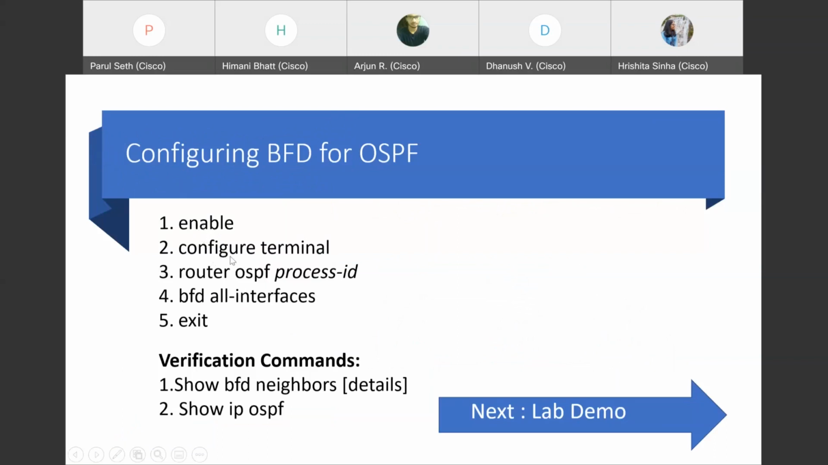To configure BFD, there is just a single command that we have to note. Enable, configure terminal, and under the OSPF process we are configuring on our routers, just bfd all-interfaces. That's it, and BFD will be enabled. To verify, we could use the commands show bfd neighbors and show ip ospf. I will also tell you about the lab.